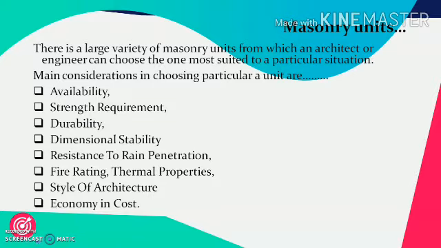Dimensional stability is nothing but the change in dimension with respect to change in the surrounding conditions like moisture entry or temperature variation. So one must select something which is dimensionally stable. Then resistance to rain penetration, fire rating and thermal properties. These things are very important with respect to the life of the structure as well as the overall behavior of a structure. Then style of architecture.